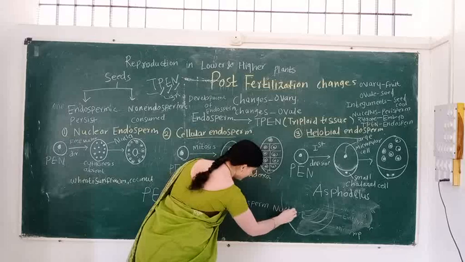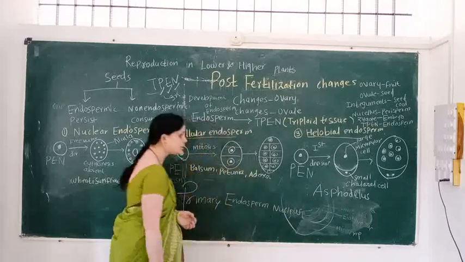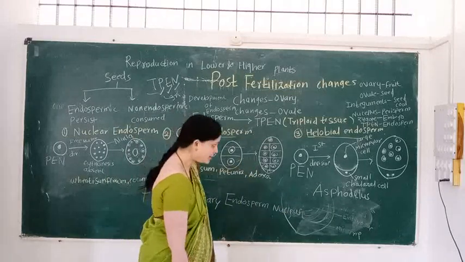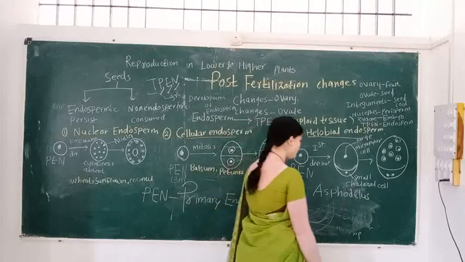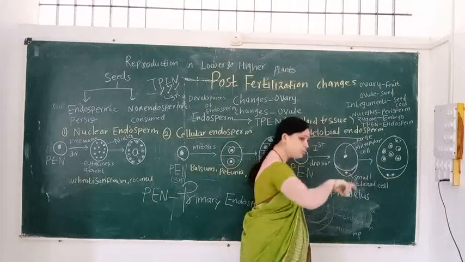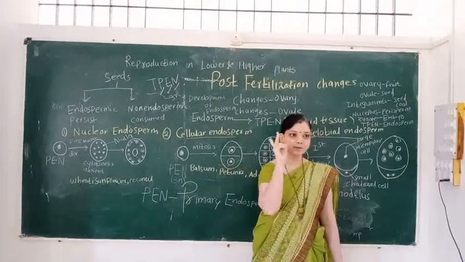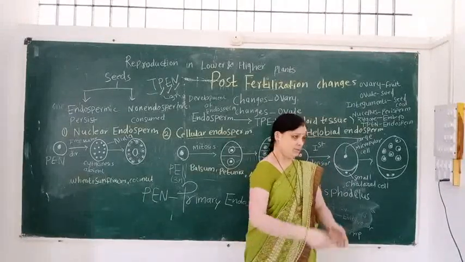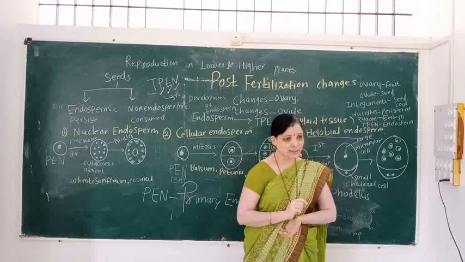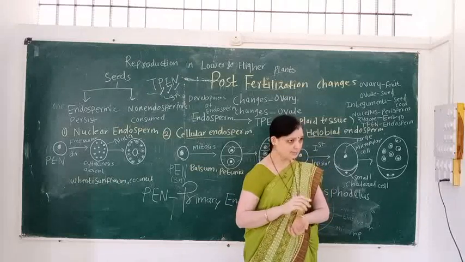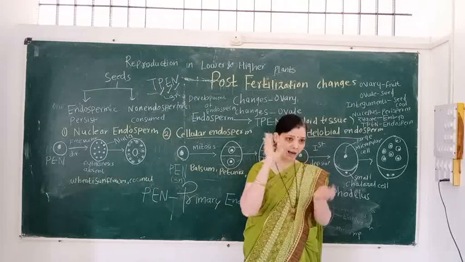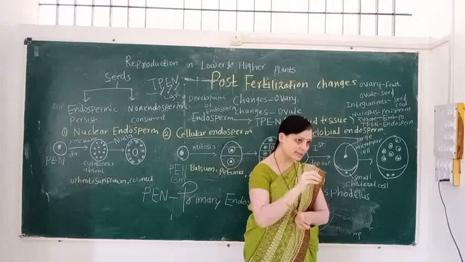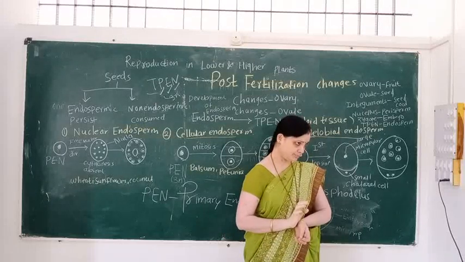The PEN undergoes first division, and there is formation of two unequal cells. Why are they called two unequal cells? Because one cell is larger and one cell is smaller.